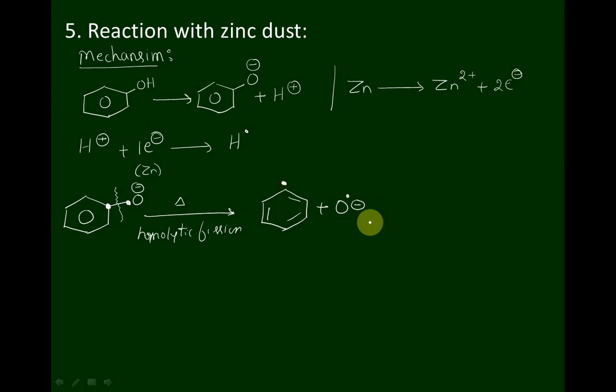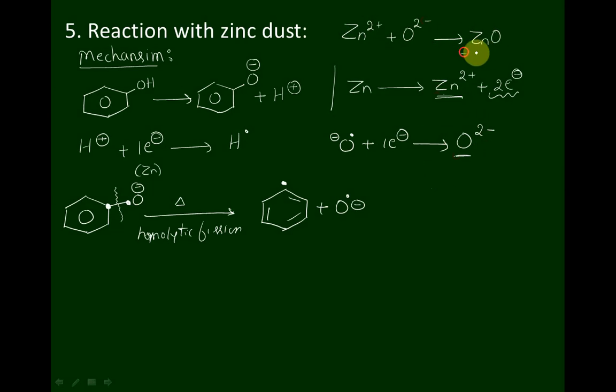This oxygen free radical combines with the remaining 1 electron, because out of 2 electrons, 1 electron was utilized for the formation of the hydrogen free radical. If this electron combines with this, it forms the O2− ion. And finally this Zn2+ ion combines with the O2− ion and is liberated in the form of zinc oxide.